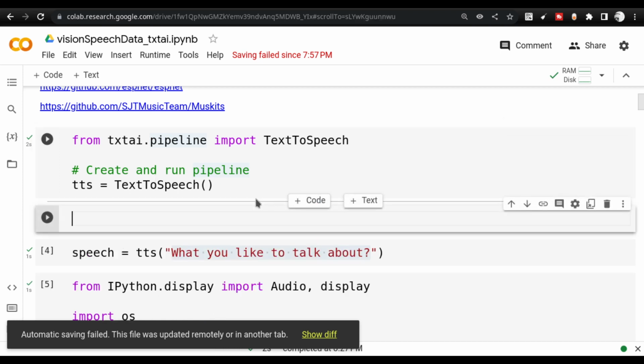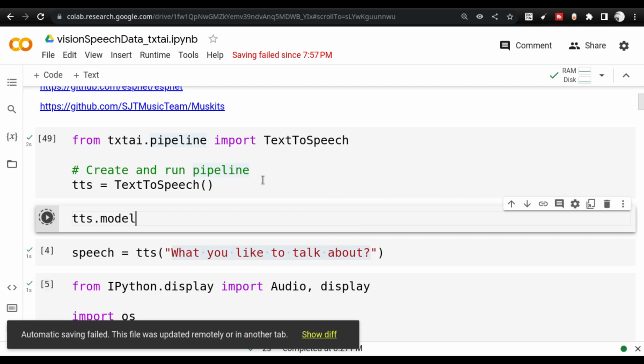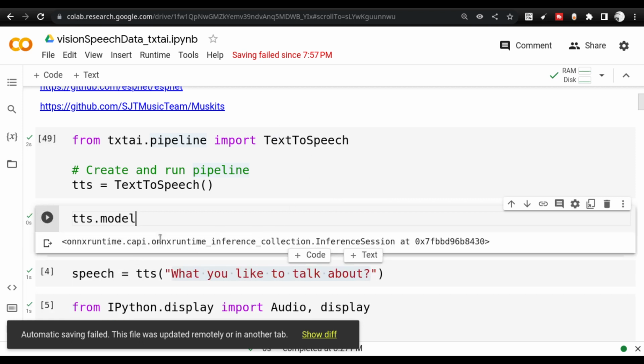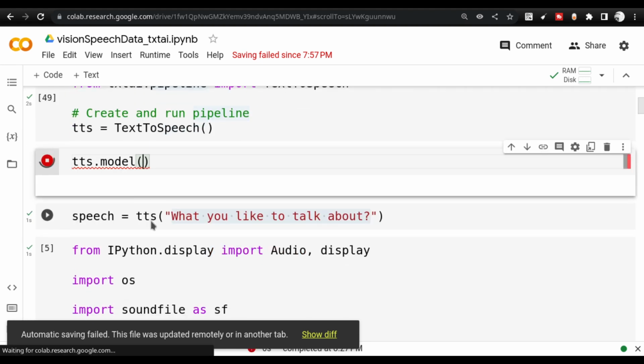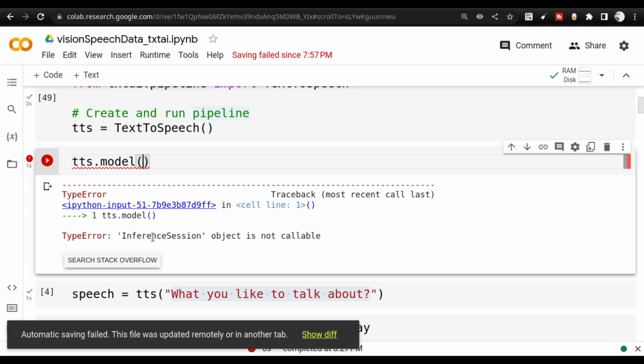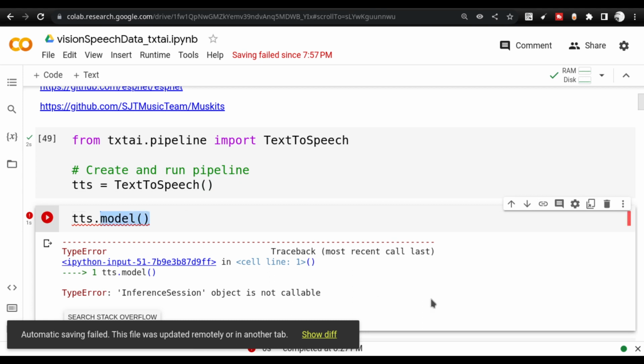I have already executed it, and if you check the TTS object, you can see that it contains various methods linked with it. You see the input, the max tokens, the model. So click on the model and check the model. It actually gives the complete detail here, and it's a method here. So execute the method and check the model. What happens is sometimes the inference session does not give you the model, so don't worry about that. When you start this notebook and execute it, you can actually see the model getting printed down here.